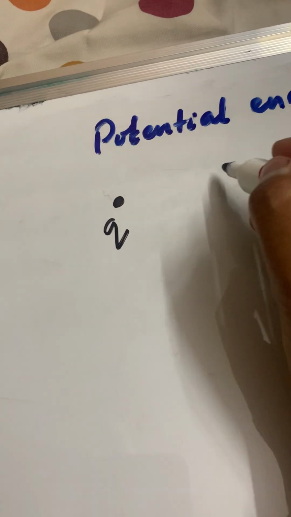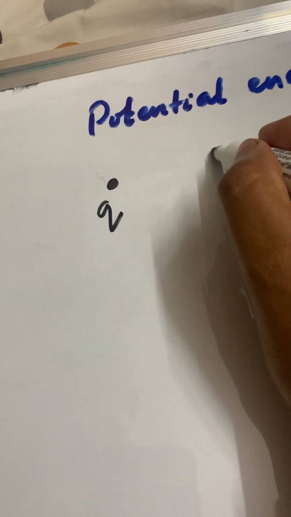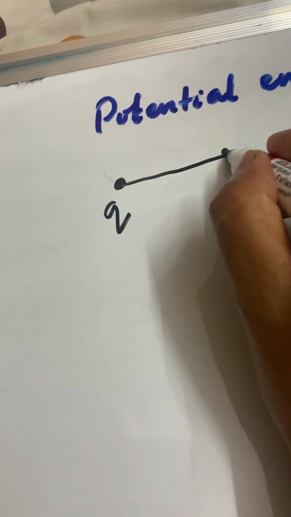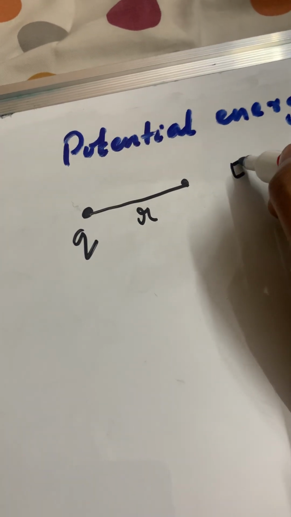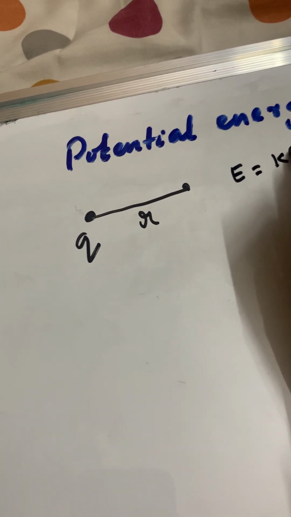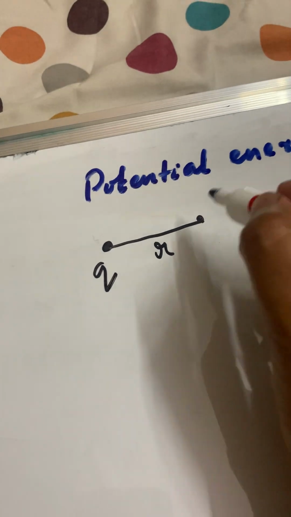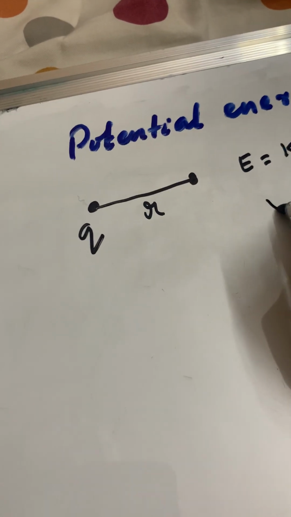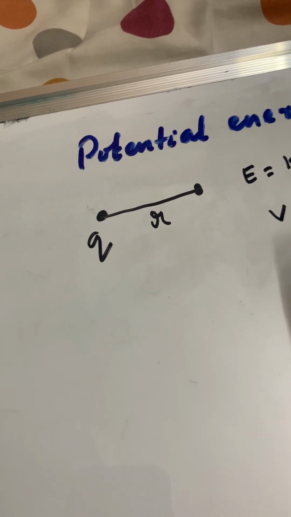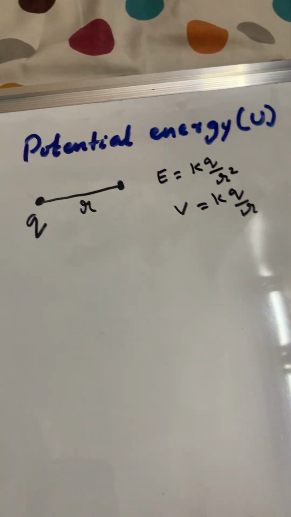terms like electric field. We have a term like the potential. Like at this point, say at a distance of r, what is the electric field at this point? Electric field is equal to kq by r square, sorry. And at this point we also have another character which is known as a potential, kq by r. So these are the things we have discussed.